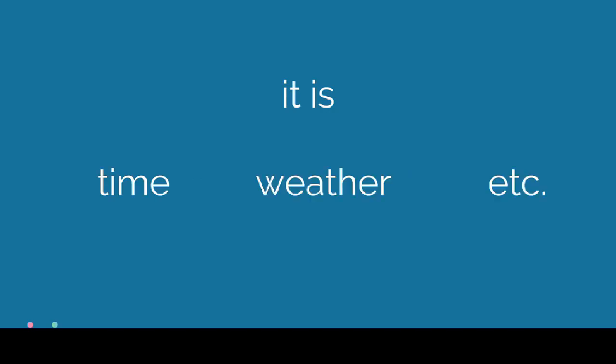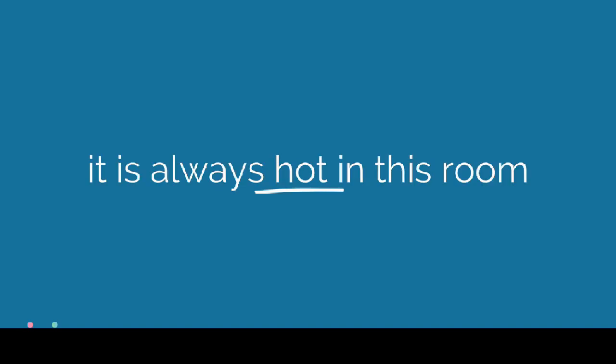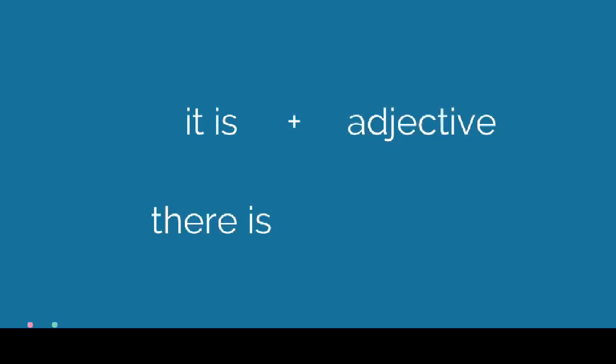We use "it is" to describe adjectives of time, weather, and so on. It is cold at night. It is always hot in this room. "It is" to describe adjectives. "There is" to describe objects.